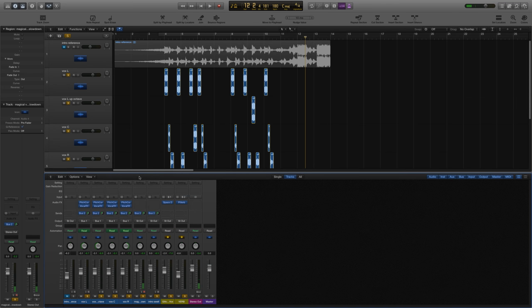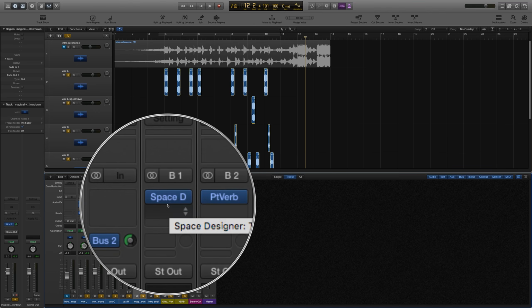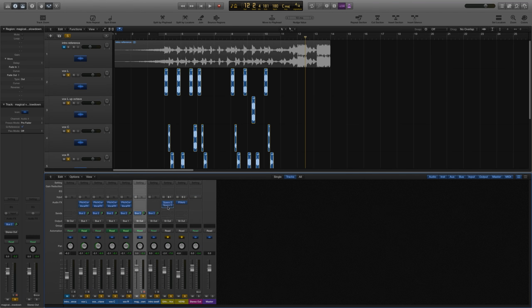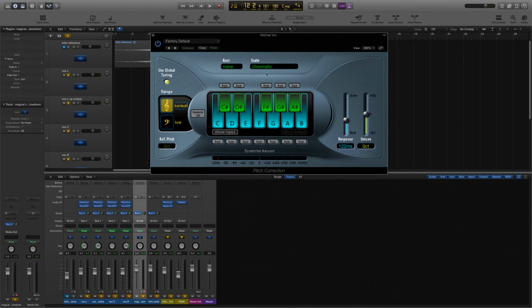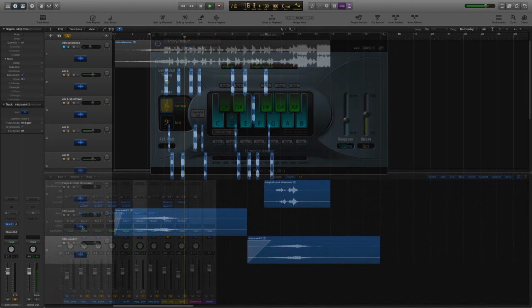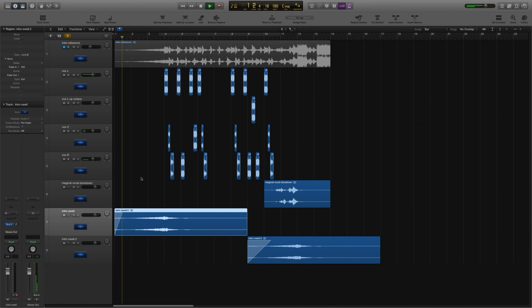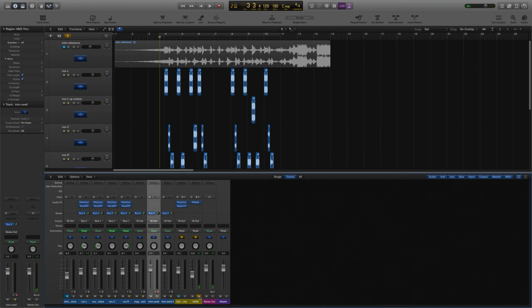Cool. Now this may seem a little crazy, but what I'm going to do is add another instance of the pitch correction plugin directly on the vocal aux track before the Space Designer plugin, just to add one additional level of tuning to it. I'm just going to set it up the same way I did before, with just G, A sharp, and C on. Another thing I'm going to do is duplicate and drag the intro swell up to measure 9. The swell actually happens twice in the intro sequence, so I want to make sure I get that in there.